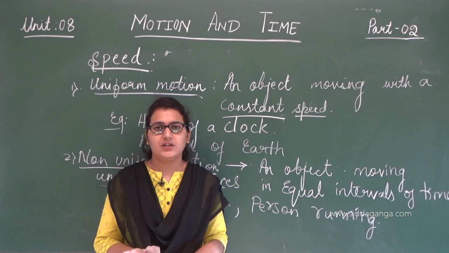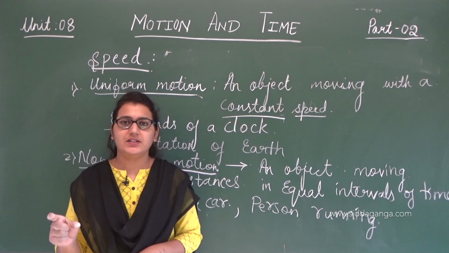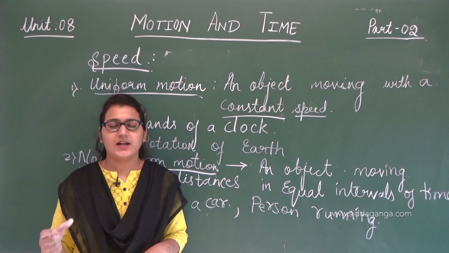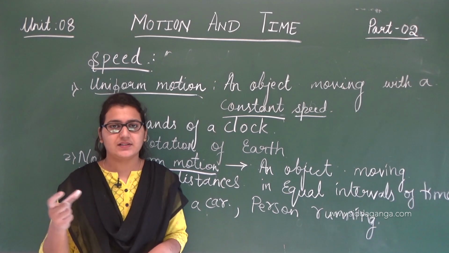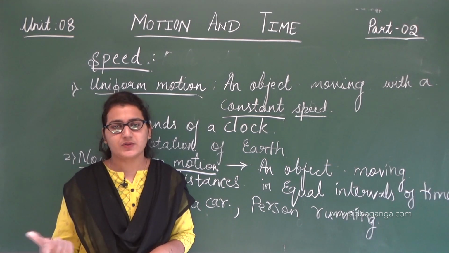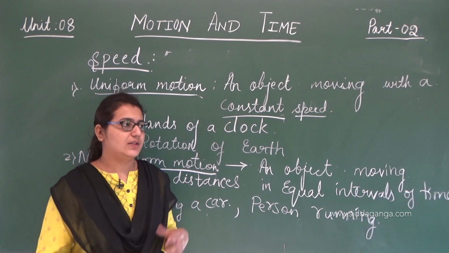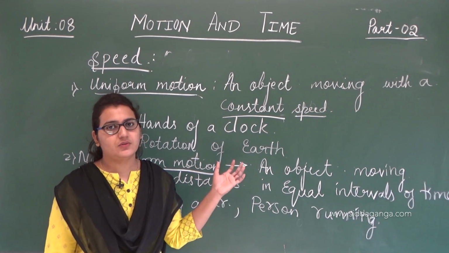The formula to calculate speed is distance travelled divided by time taken. This should be in SI units, and the SI unit is meters per second. We do use kilometers per hour for speed, but meter per second is the standard SI unit.